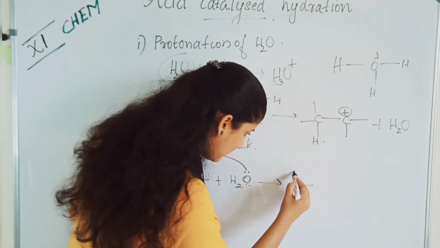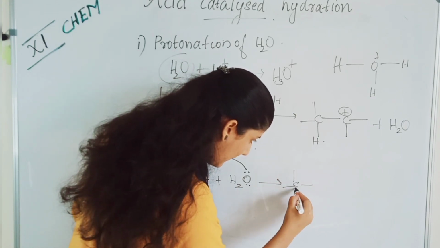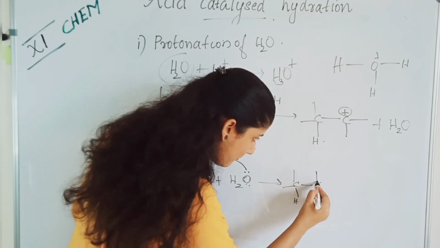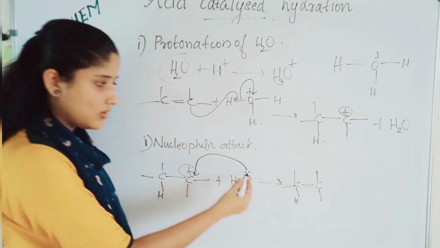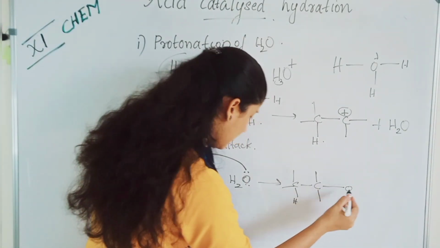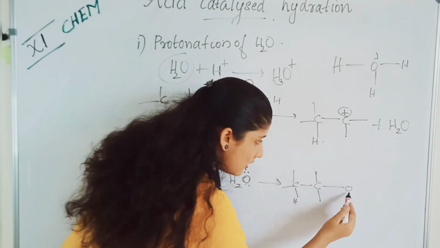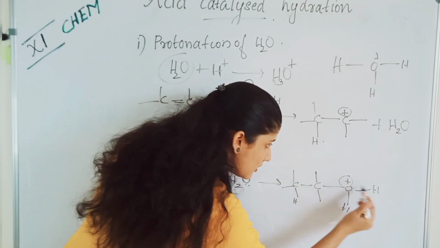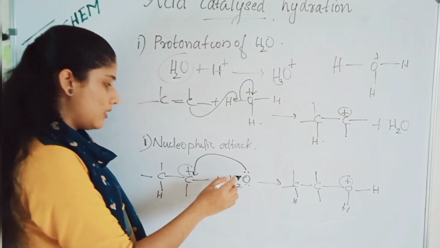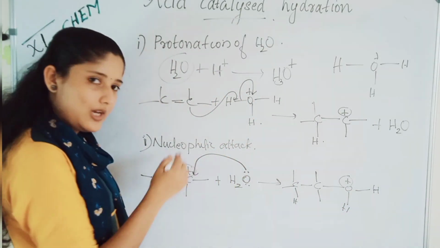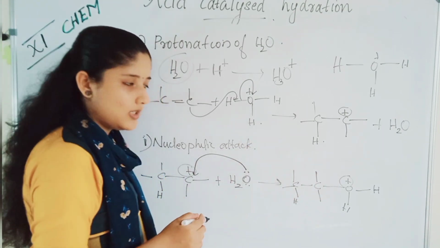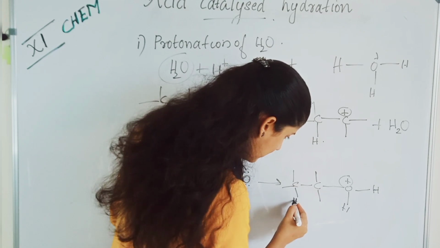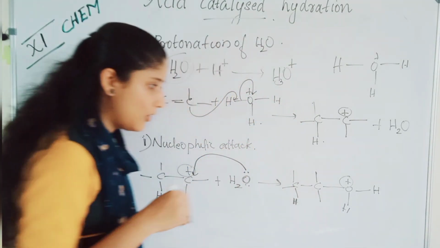Carbon, carbon. Here we will get a hydrogen. This carbon had a positive charge. It will bond with this oxygen. So here we will have an oxygen plus 2 hydrogens present now. That hydrogen will be here. And oxygen will have a positive charge because one lone pair is utilized for bonding. So oxygen will have a positive charge. So next, what happens? Let us look. Next is the deprotonation step.